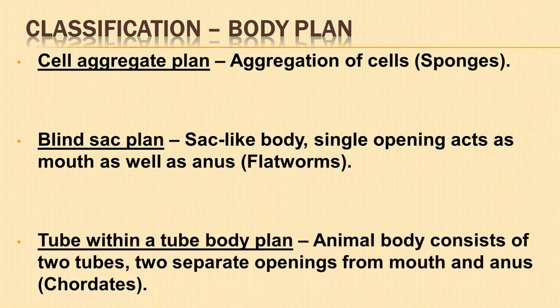Tube within a tube body plan. The animal body consists of two tubes, one formed by the body wall and the other formed within it by the digestive tract. The alimentary canal has two openings, the mouth and the anus. This type of body organization is generally found in higher animals from nematodes to chordates.